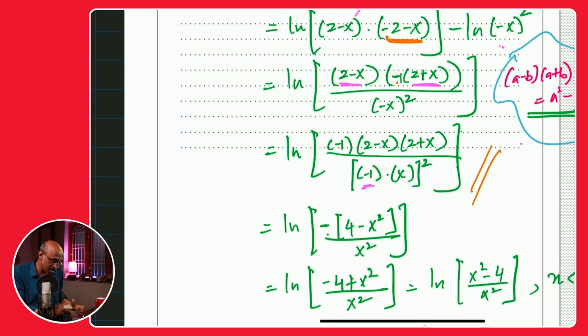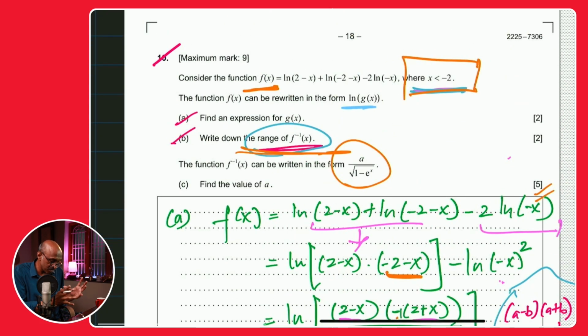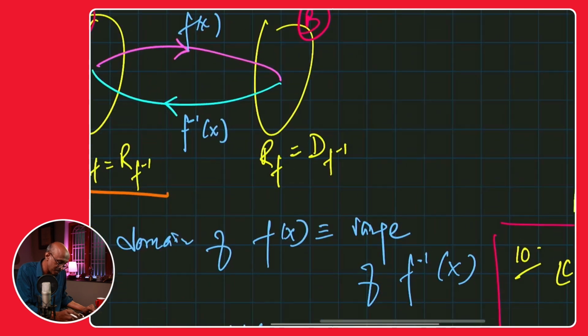But I think it needs to be written in the most compact form to be able to then identify a over under root of 1 minus e to the power of x. And then it says in part C, find the value of that a. Okay, 5 points. Let's go.